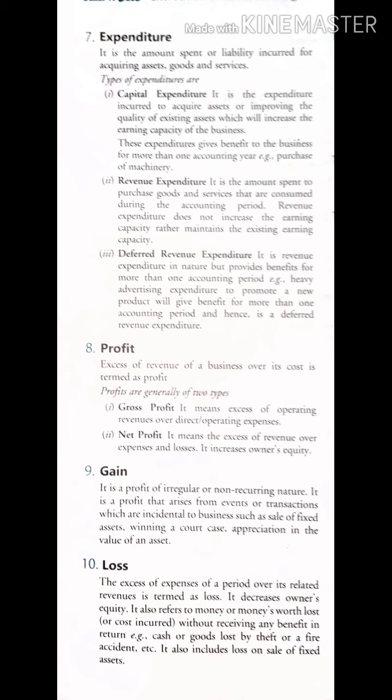Now let's proceed with the other basic terms in accounting. Now we will go through expenditure. It is the amount spent or liabilities incurred for acquiring assets, goods and services. So this is the amount which we spend when we want to acquire any asset, goods or services. Fine. So how many types of expenditure do we have?